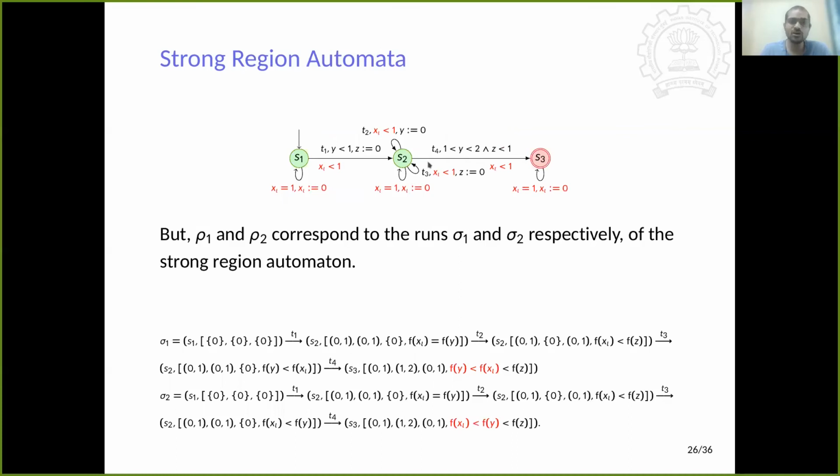But if we apply the strong region construction, for example, where we add this extra clock x iota, and then add a self loop that resets this x iota every time it reaches 1 timestamp, and we add the extra constraint that x iota is less than 1 on every transition, then if we construct the region automaton, which we call the strong region automaton of the automaton A, we will see that the previous two runs correspond to two different runs of the strong region automaton. That means that with this extra clock, we're able to distinguish between the two runs of the automaton.